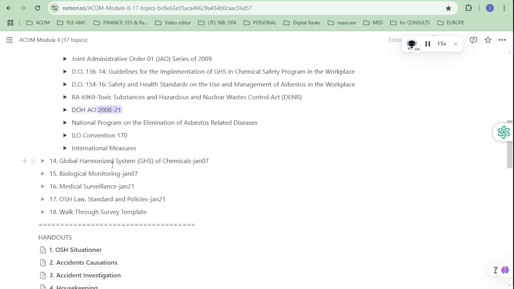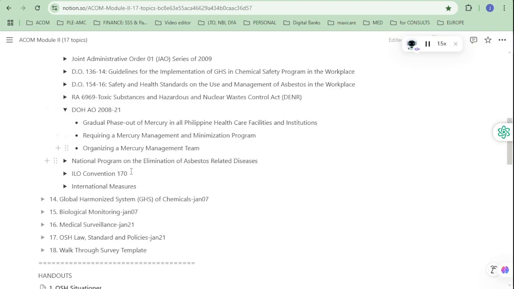DOH AO 2008-21: Gradual phase out of mercury in all Philippine healthcare facilities and institutions. Requiring a mercury management and minimization program. Organizing a mercury management team.